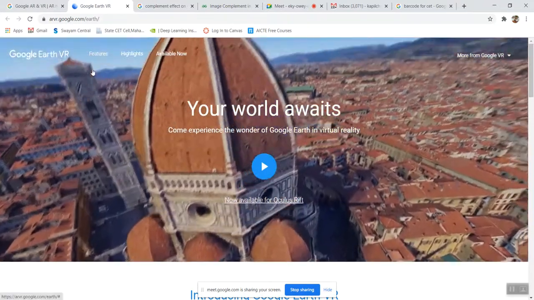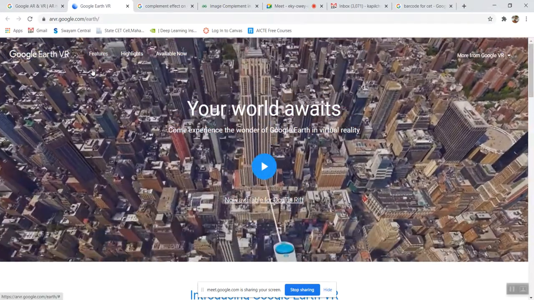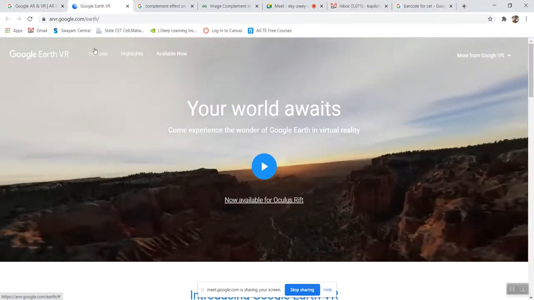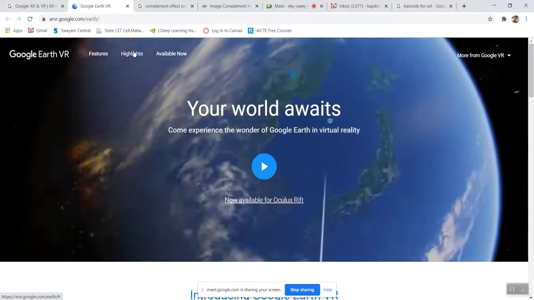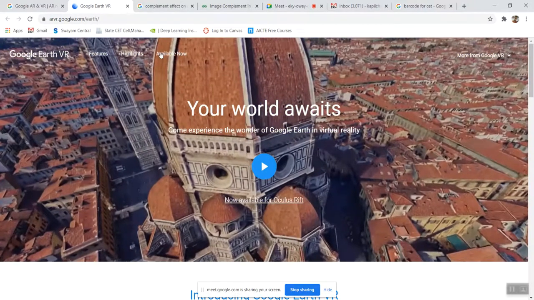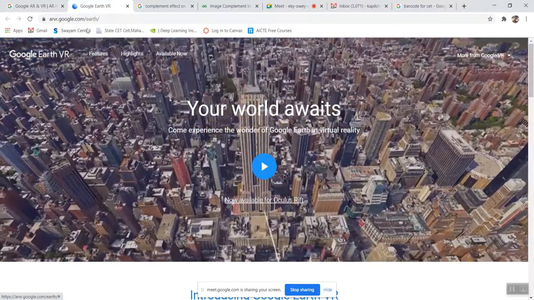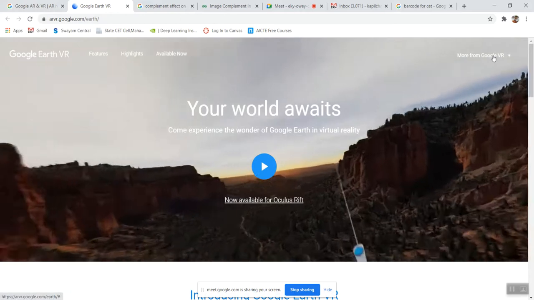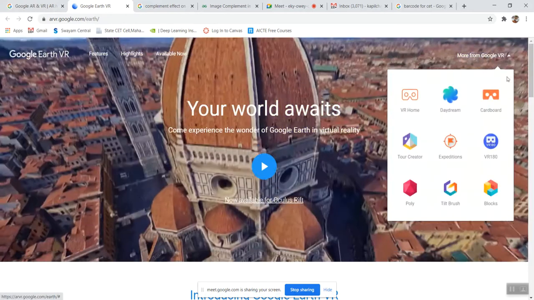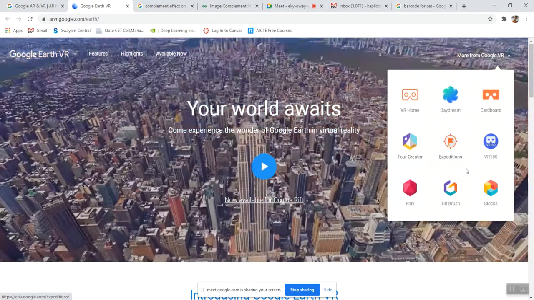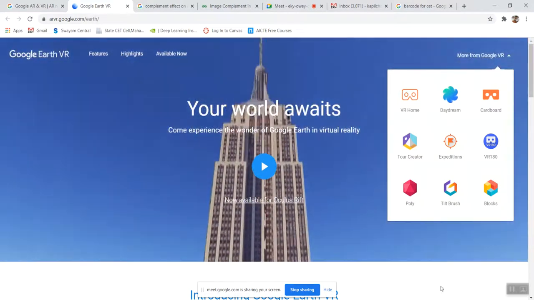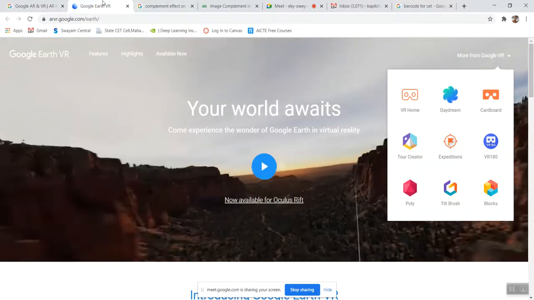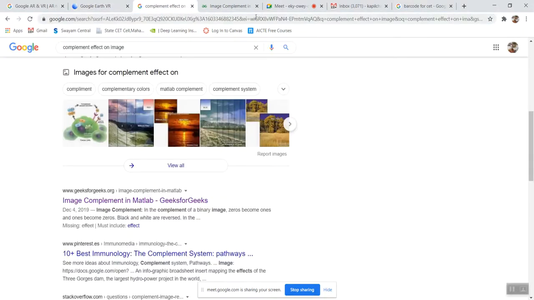Only with the help of software it is not possible, we require hardware also. So this is virtual reality and augmented reality. There are many more examples present on the Google website. Here you can see it. You can visit these websites again and see all the effects.